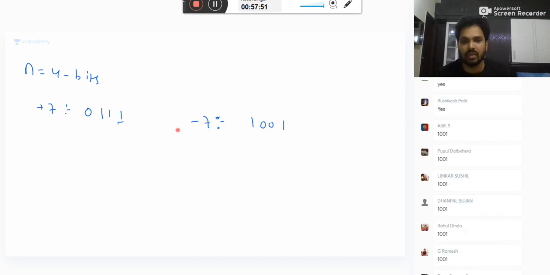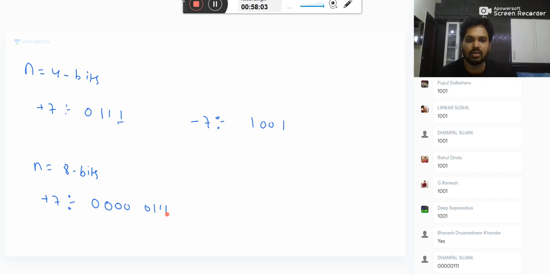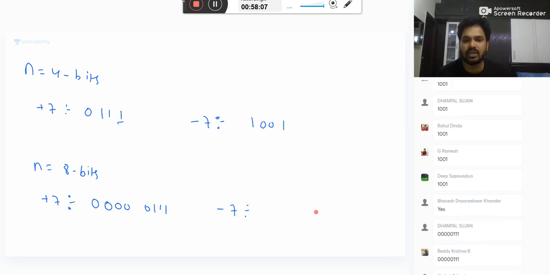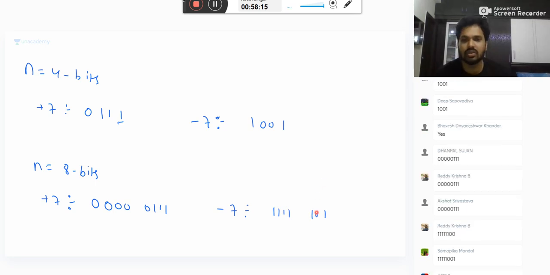Everybody is using it, happy. So if you use n equal to 8 bits, what is plus 7? All zeros, then 0 1 1 1. What is minus 7? Up to the first 1 bit as it is, remaining complement. 1 1 1 1 1 0 0 1.